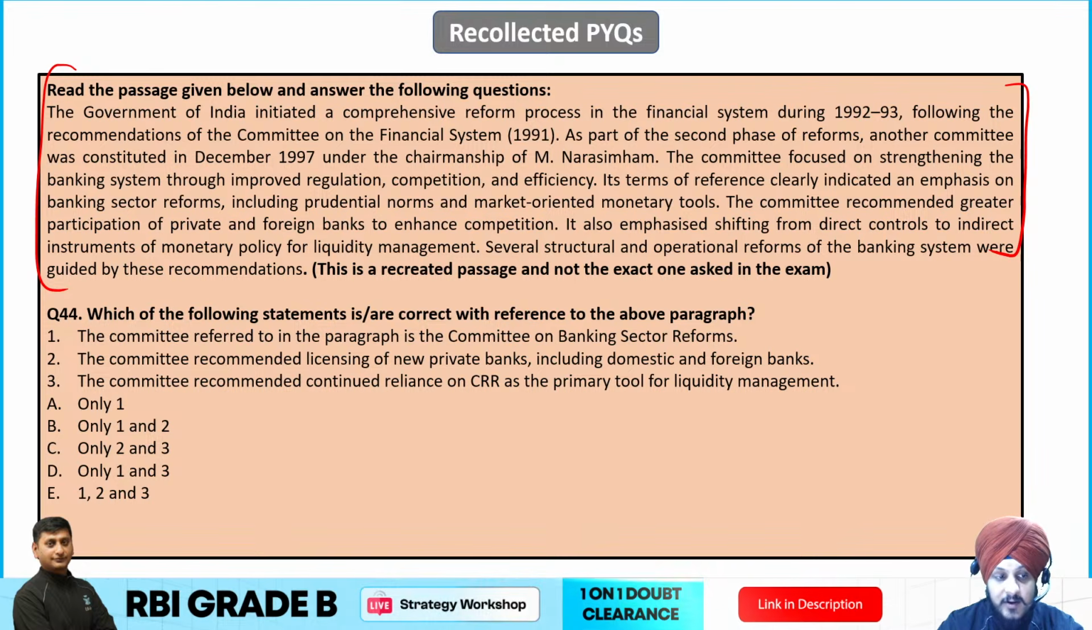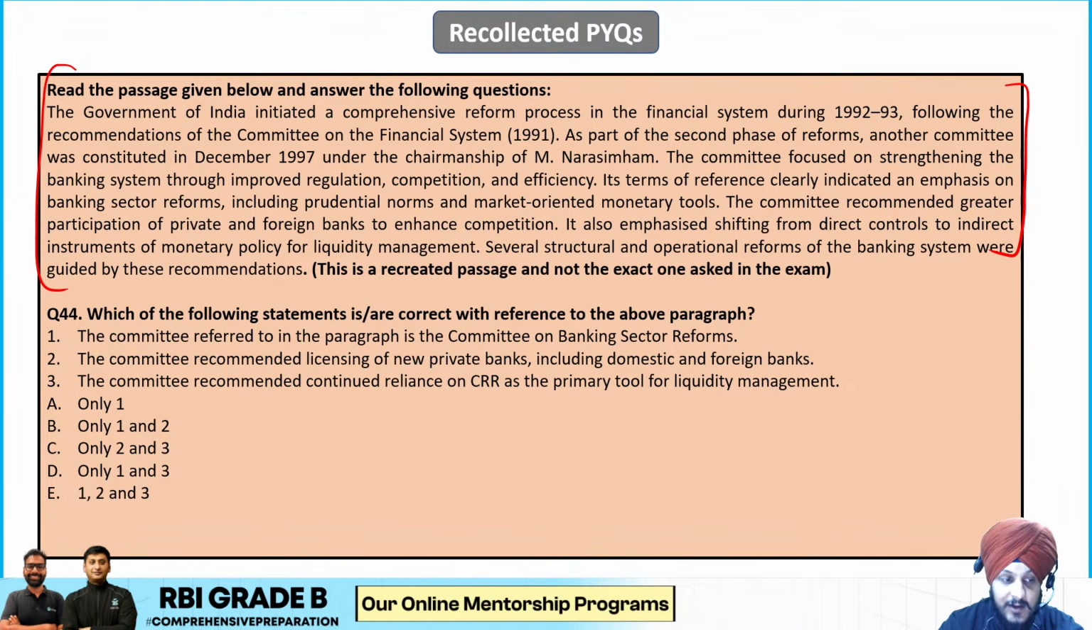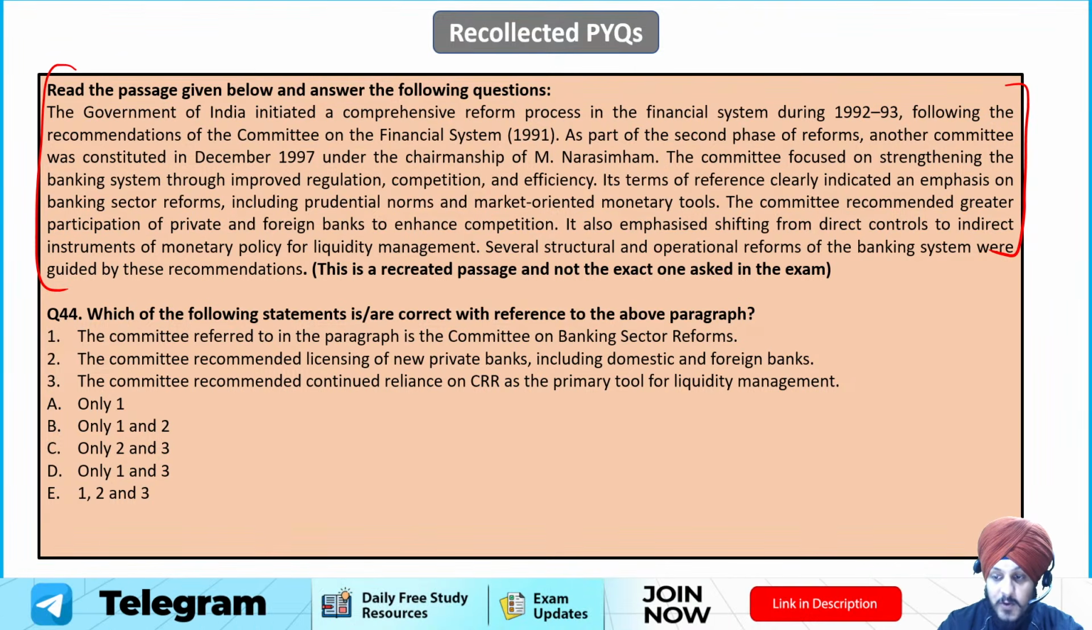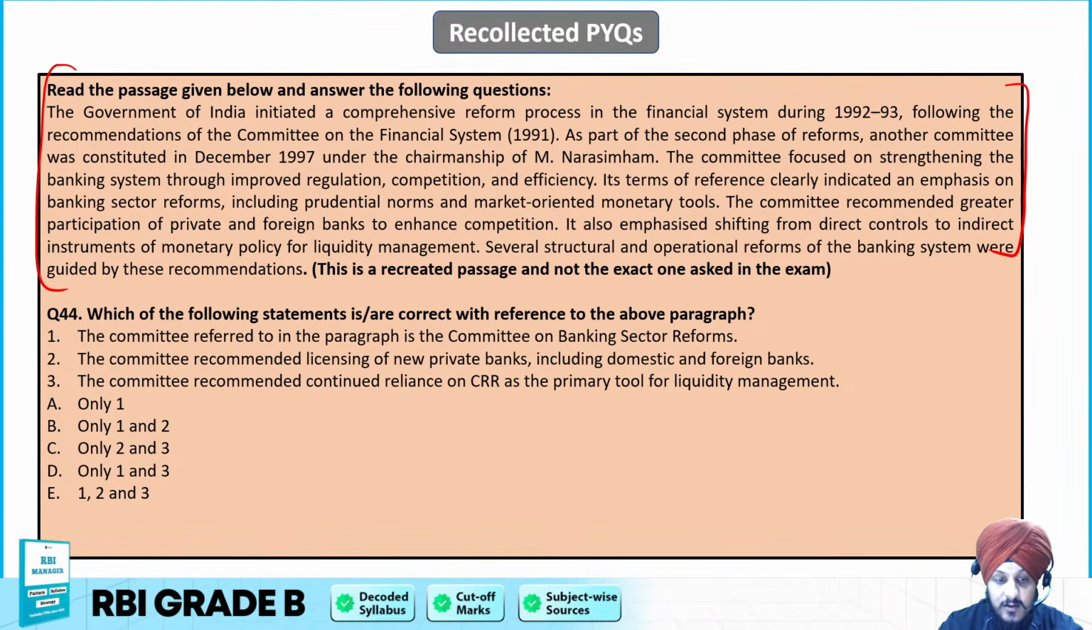The committee recommended greater participation of private and foreign banks to enhance competition. It also emphasized shifting from direct controls to indirect instruments of monetary policy for liquidity. Several structural and operational reforms of the banking system were guided by this recommendation. Now, which of the following statements are correct with reference to the above paragraph?